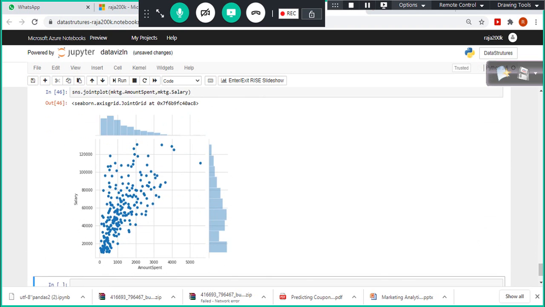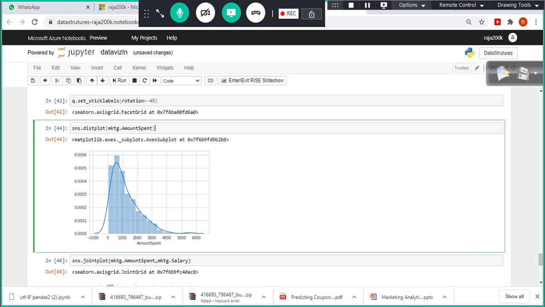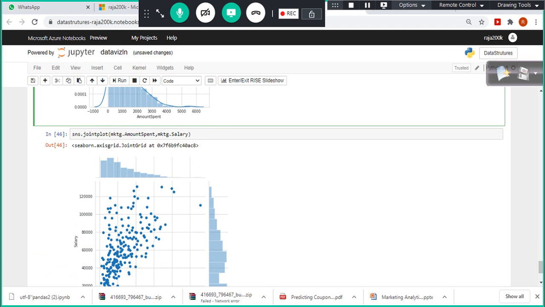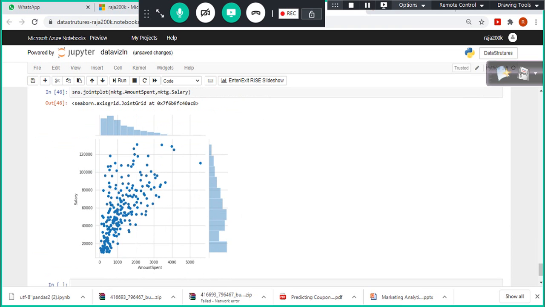As the name suggests, right? So what did I say? If you have to use a histogram, you can use only one quantitative variable, right? But when you use joint plot, you can use more than one quantitative variable. Still you can see two histograms, right? You can combine the histogram.